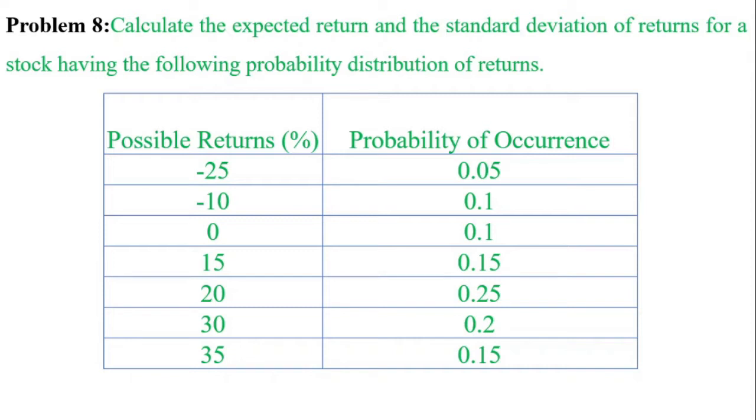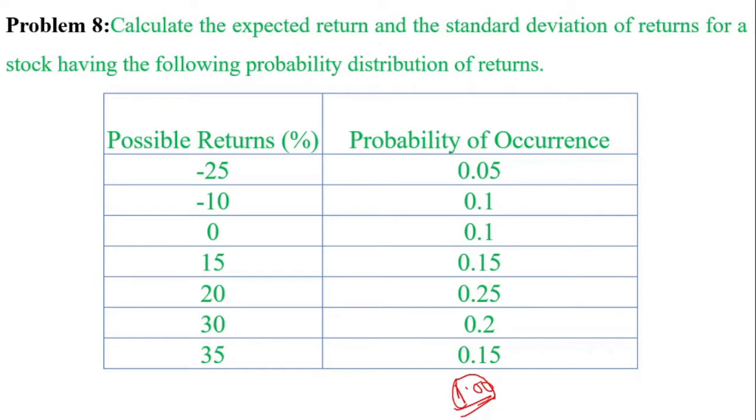Probability of occurrence is 0.05, 0.1, 0.1, 0.15, 0.25, 0.2, 0.15. All put together, the probabilities always equal 1. If you add them, you will get the value 1.